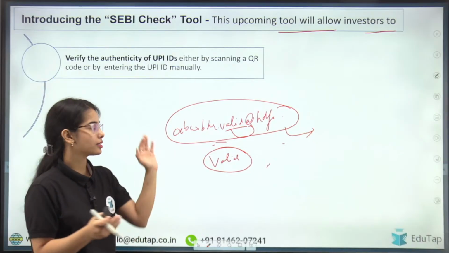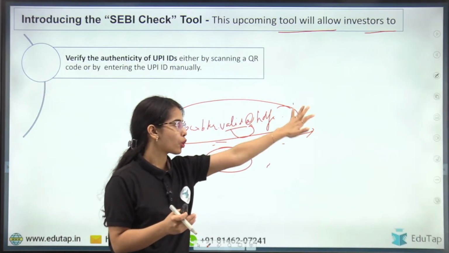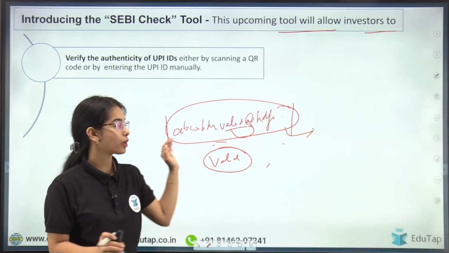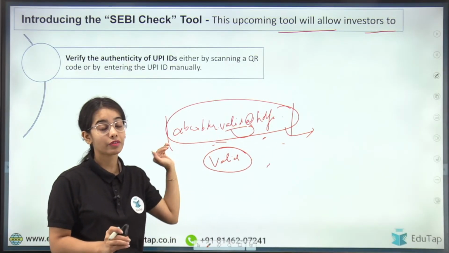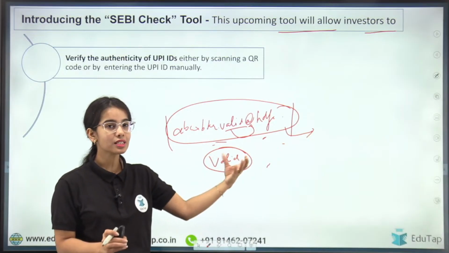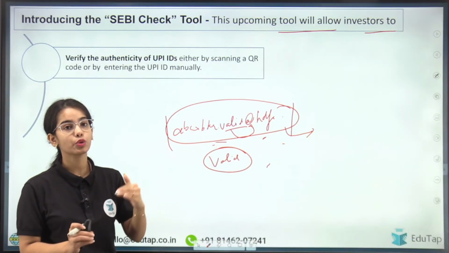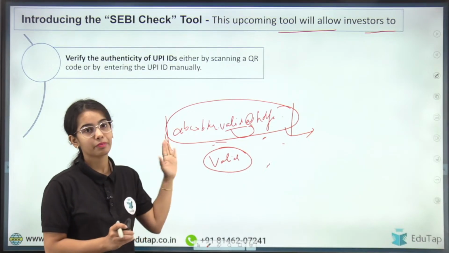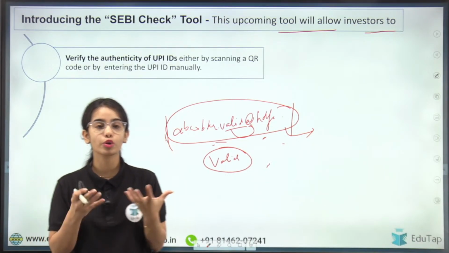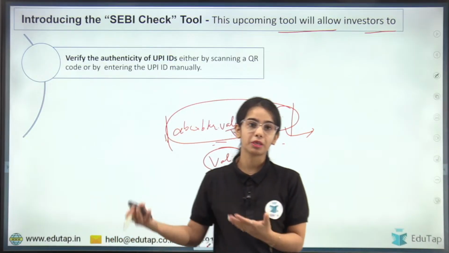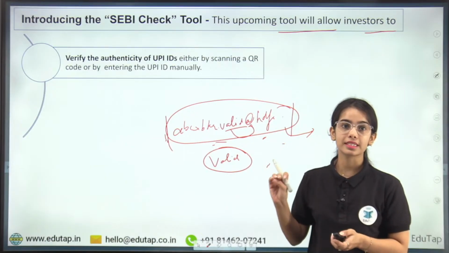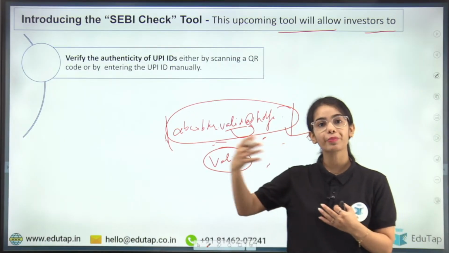So just by changing a little thing, even non-intermediaries, entities that are not registered with SEBI, can have this kind of handle, an address very similar to the actual address given to the entities. So you can understand that fraudsters can bring out new ways to cheat investors, and that's why SEBI has said that we are also bringing the SEBI Check tool, so that there is two-way protection.